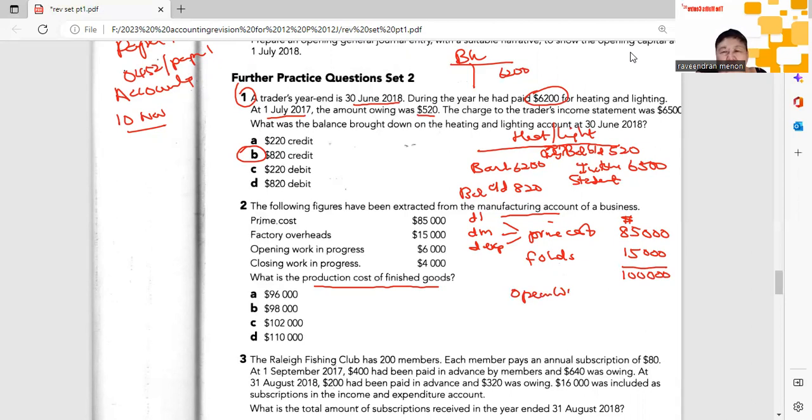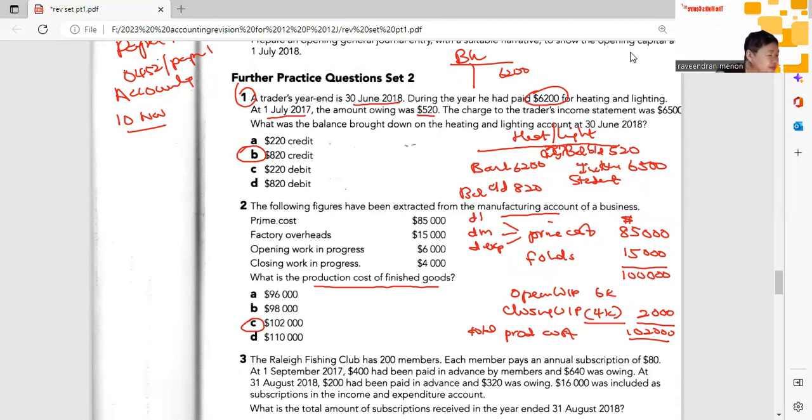So here you have opening work in progress, which is 6,000. And you also have closing work in progress, goods which are complete halfway and carried to the following year to be completed in the next new financial year. So 6 less 4 is 2,000. And so your total expense is 102,000. And this is your total production cost. So total production cost is 102,000. And that's the answer.